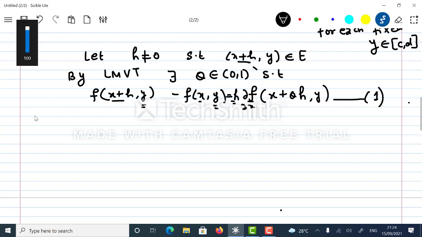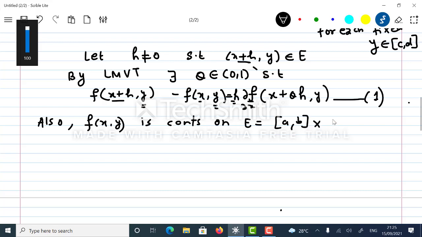Now also it is given that f of x comma y is continuous on E, where E is the closed rectangle a comma b cross c comma d. Now I will fix x.